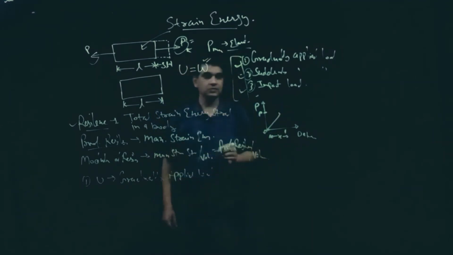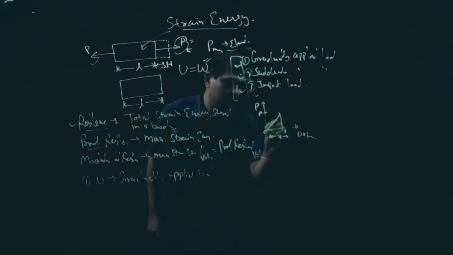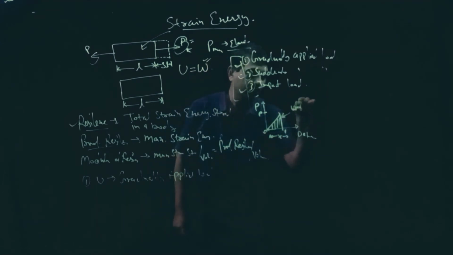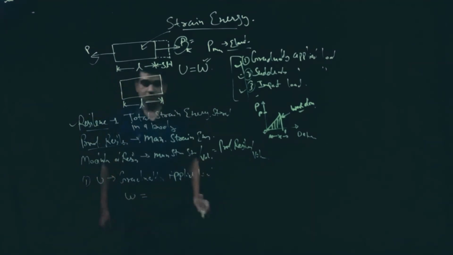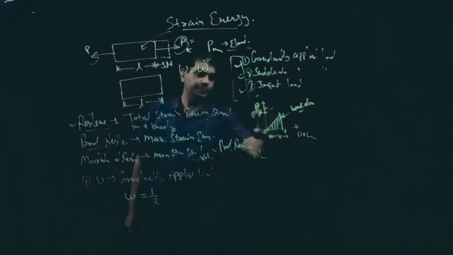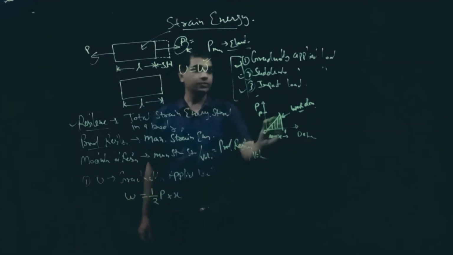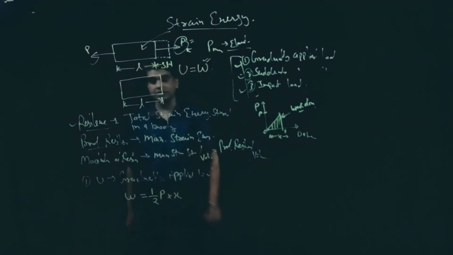Now the area under this curve represents work done. That means work done for the case of gradually applied load, W, is equal to 1 by 2 into load, that is P, into deflection X. One half load into deflection gives you the area under this curve, and this is equal to work done. Now P stands for load.